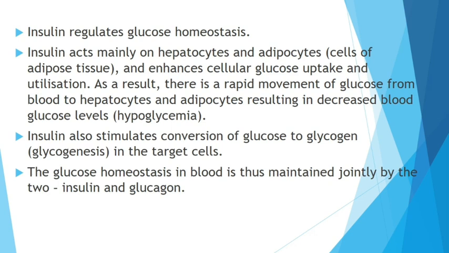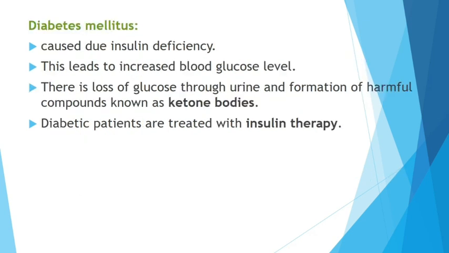So conversion of glucose into glycogen is glycogenesis, that is formation of glycogen from glucose. Obviously, glucose is reducing because all of it is getting converted into glycogen. So glucose homeostasis means maintenance of the glucose in the blood by insulin and glucagon. Insulin decreases and glucagon increases the glucose concentration in the blood. That's it. Diabetes mellitus is mainly caused by insulin deficiency.